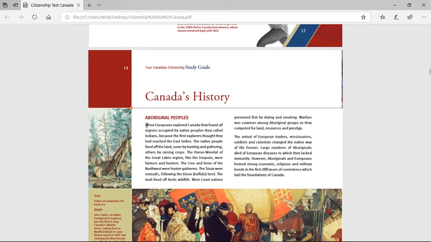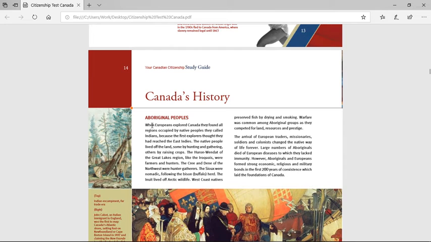So, Canada's history. Aboriginal peoples. When Europeans explored Canada, they found all regions occupied by native peoples they called Indians, because the first explorers thought they had reached the East Indies. The native people lived off the land, some by hunting and gathering, others by raising crops. The Huron-Wendat of the Great Lakes region, like the Iroquois, were farmers and hunters. The Cree and Dene of the Northwest were hunter-gatherers.